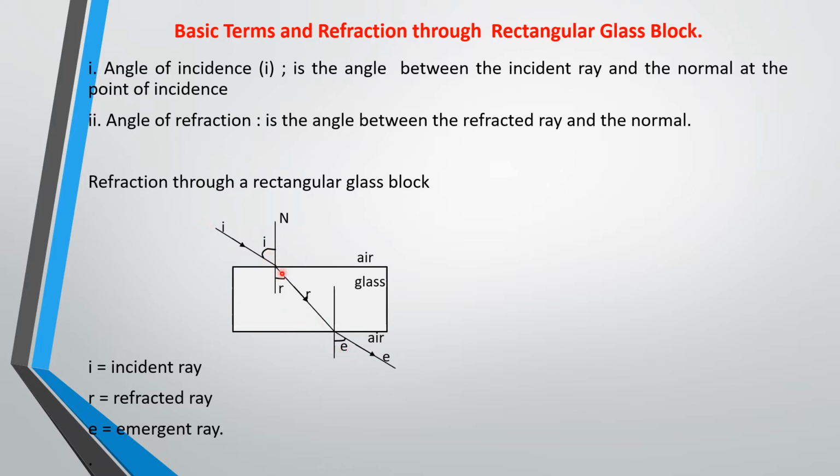So this is a ray diagram of a ray of light that passes from air to glass, then from glass to air. If you look at it, you see that from air to glass, the ray bends towards the normal. Then from glass to air, it bends away from the normal. That is exactly what we have discussed before. What we are going to discuss next is the law of refraction.